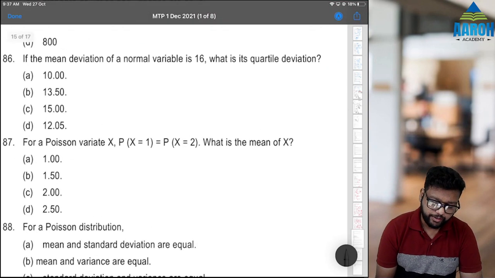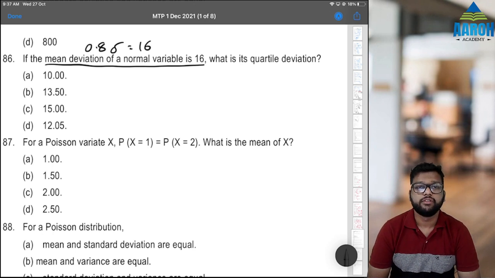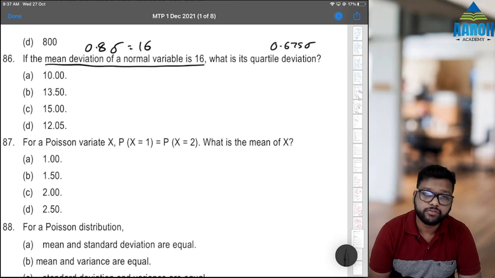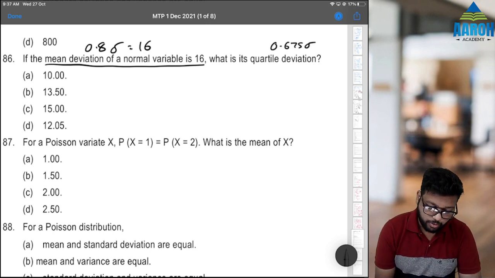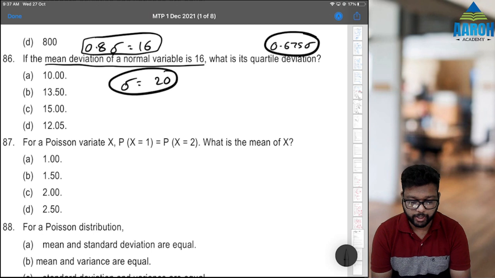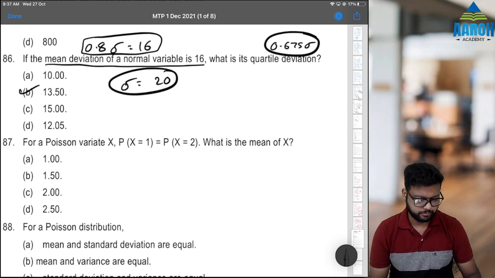Next, if MD of a normal variable, that is 0.8 sigma, is 16, then what is QD? QD is what? 0.675 sigma. Okay, now 0.8 sigma is 16, that means sigma is 20. Sigma is 20, that means 0.675 sigma will be 20 into 0.675, 13.5, option B.